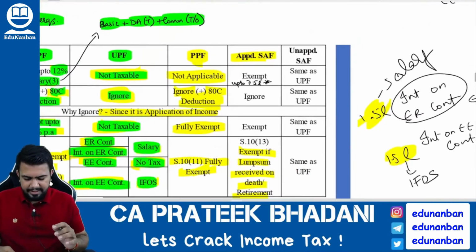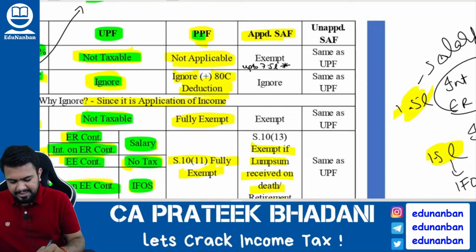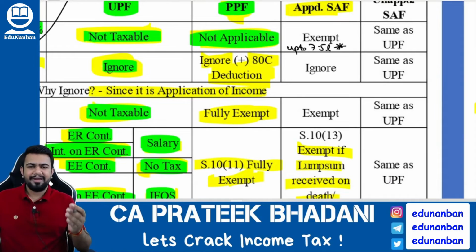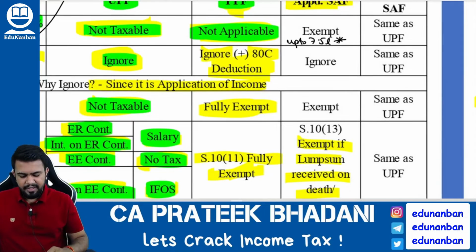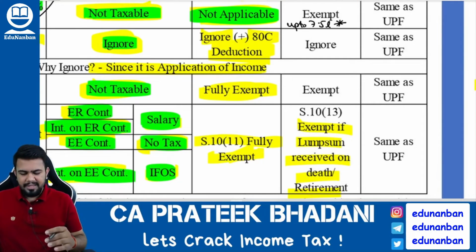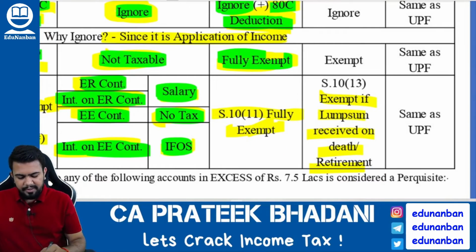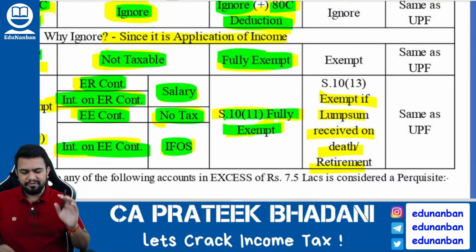Okay. Next, public provident fund. See, in public provident fund, employer contribution will not apply at all because there is no concept of employer-employee relationship for PPF. Next, what about employee contribution? If I am contributing to the public provident fund, then you have to ignore the contribution since it is an application of income. However, I can claim a deduction under section 80C. Next, interest on PPF is fully exempt and maturity amount is also fully exempt from tax.